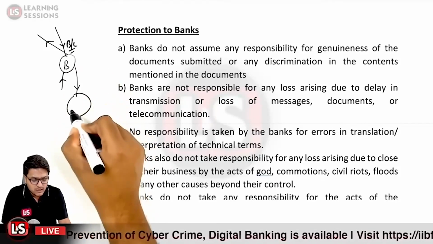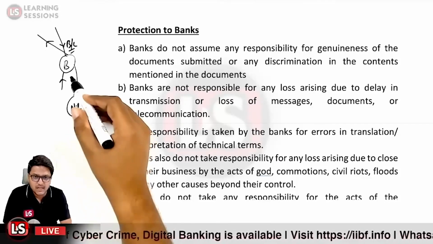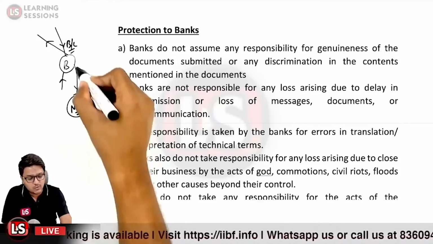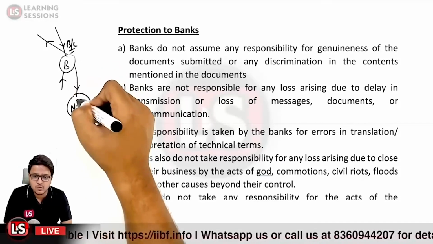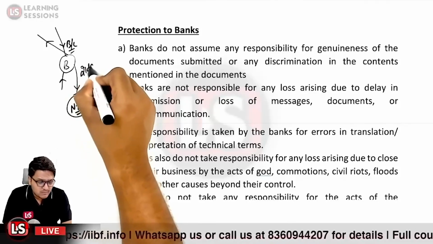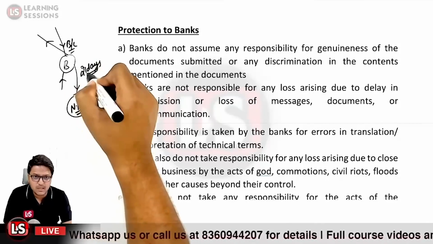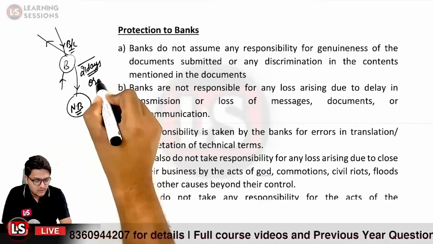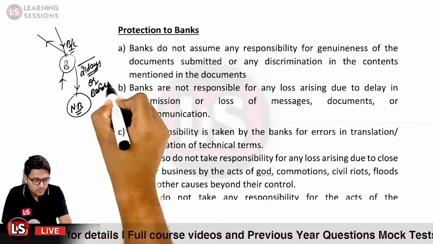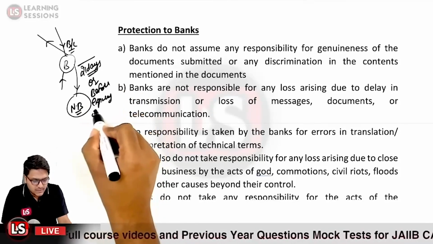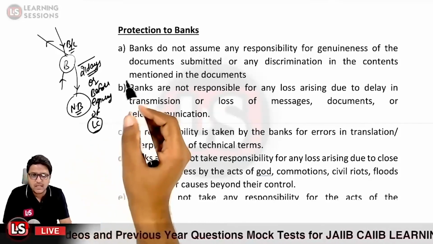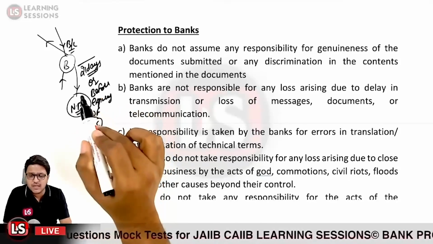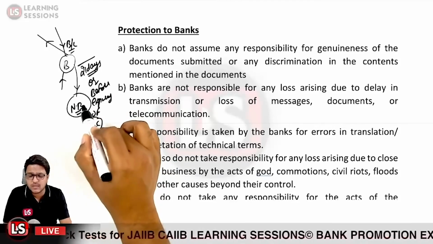There is a time limit also in between. So let us suppose there is a negotiating bank NB and B is the beneficiary over here, and these negotiable documents along with the other documents are to be presented by the beneficiary to the negotiating bank within a period of 21 days from the date of shipment or before the expiry of the letter of credit. Okay, so in the meantime, let us suppose 20 days passed and the beneficiary has not presented the documents to the negotiating bank,